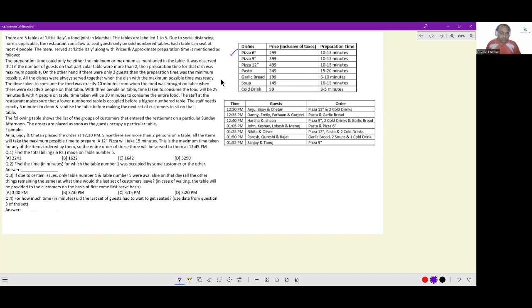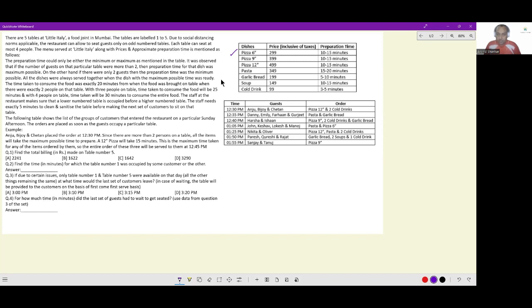All the dishes were always served together when the dish with the maximum possible time was ready. So if people have ordered multiple dishes, let's say the first order of Anju, Bijoy, and Chetan, if this was pizza 12 inches, these are 3 people, so maximum time.